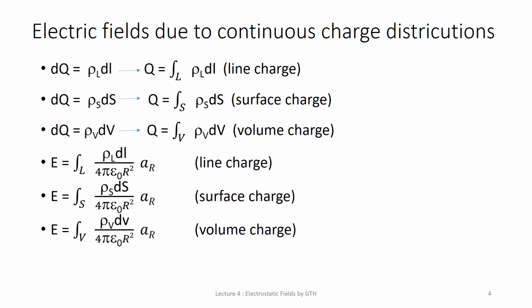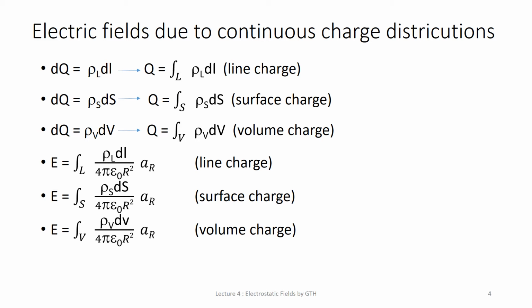When you multiply rho L by dl, you get the charge on that line. If you multiply rho S by ds, you get dq, the small charge present on that surface, and rho V dv is the small charge in the volume. Like that, you can find the infinitesimal charge dq using line charge, surface charge, or volume charge, depending upon how the charge is distributed.